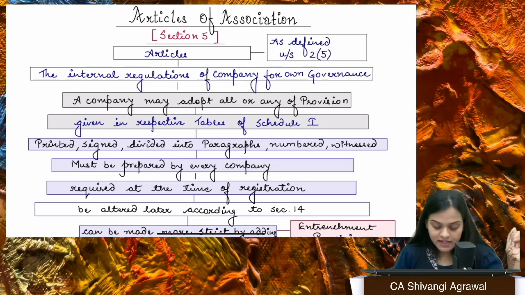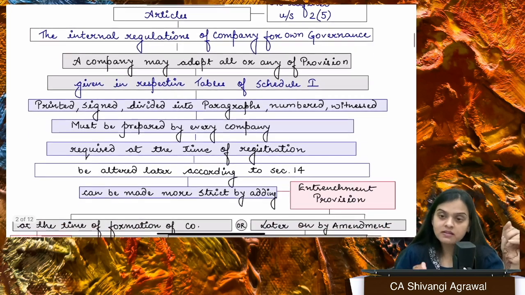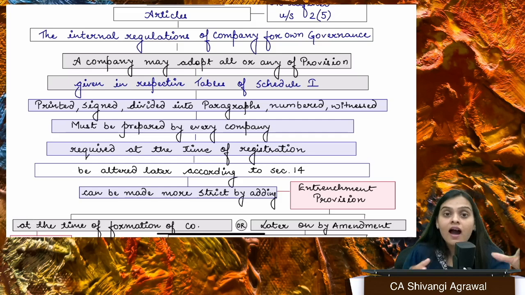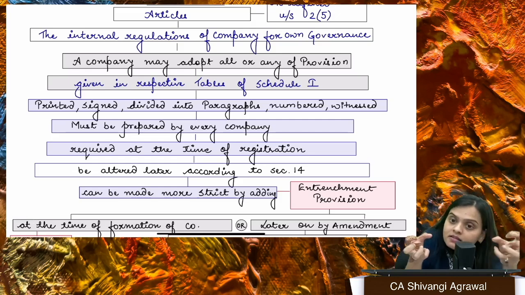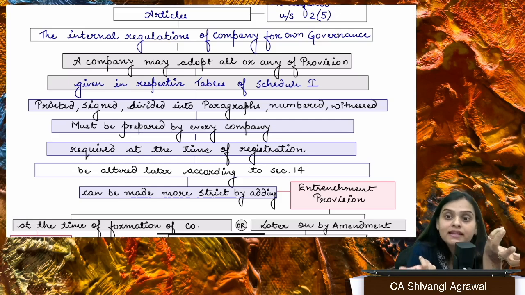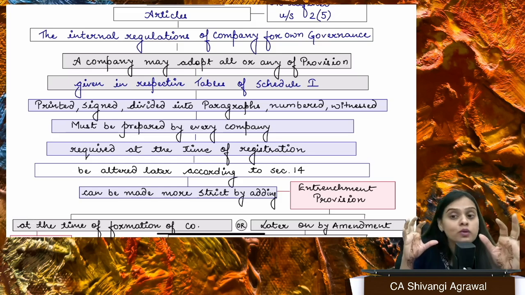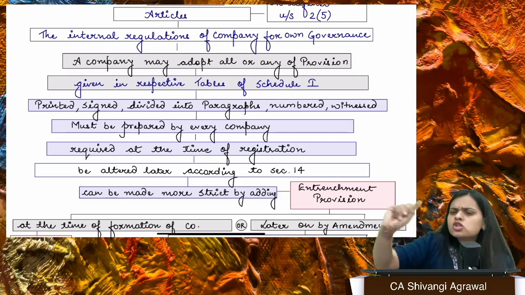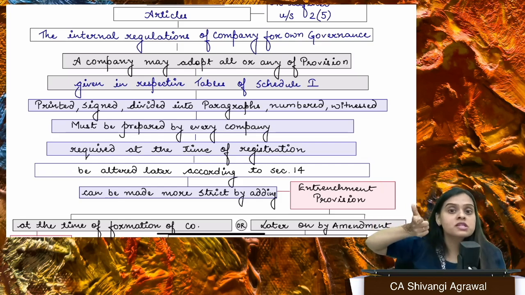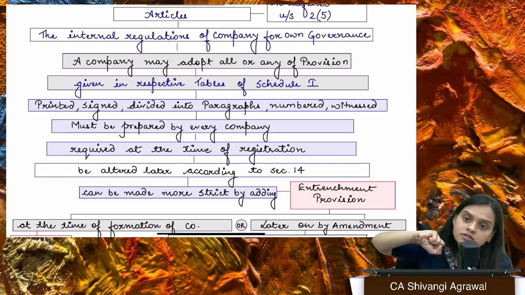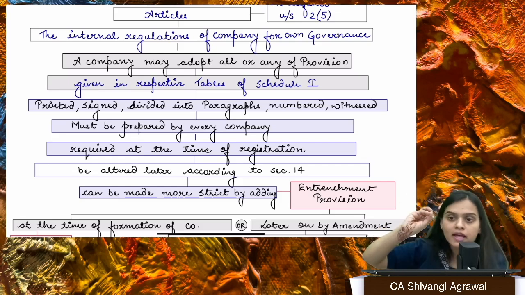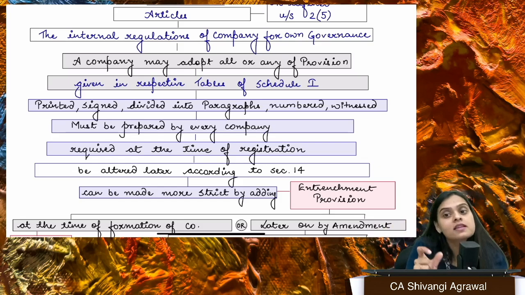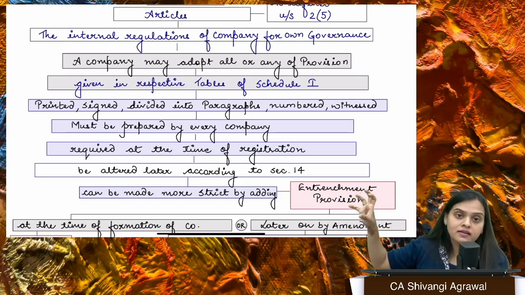Okay. Then we have articles of association, which is basically given in section 5. What is articles? Articles are the internal rules of the company, that how the company is going to run, right? Like if a shareholder does not pay call money, what is the procedure? How we will forfeit his shares? You have read about forfeiture in accounts also, right? So how will we forfeit his shares? So that is given in articles of association.